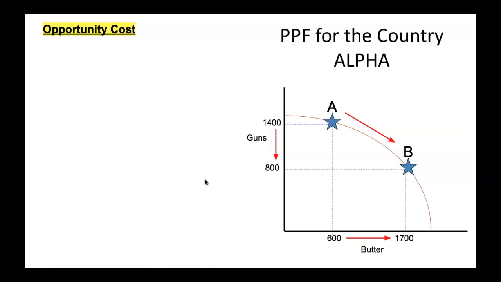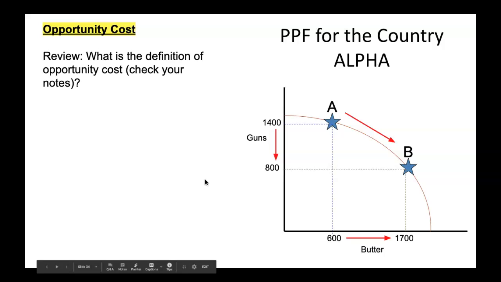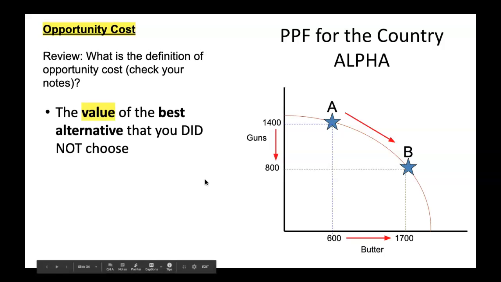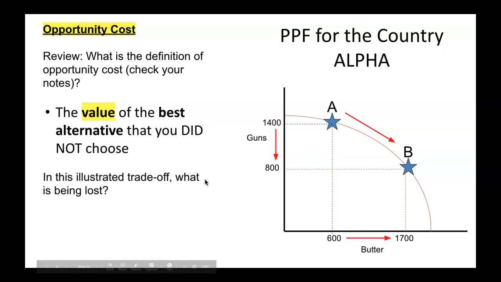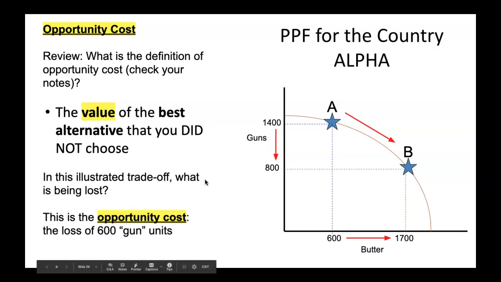So PPF is also used to show not just trade-offs, but opportunity costs. So let's do a review. What is the definition of opportunity cost? If you have to, check your notes. The value of the best alternative that you did not choose. So in this illustrated trade-off that we just talked about, what is being lost, guns or butter? This is the opportunity cost. The loss of 600 gun units is the opportunity cost of choosing to set production at level B.